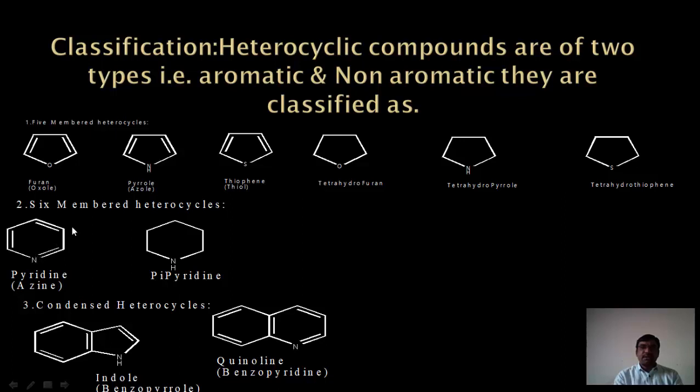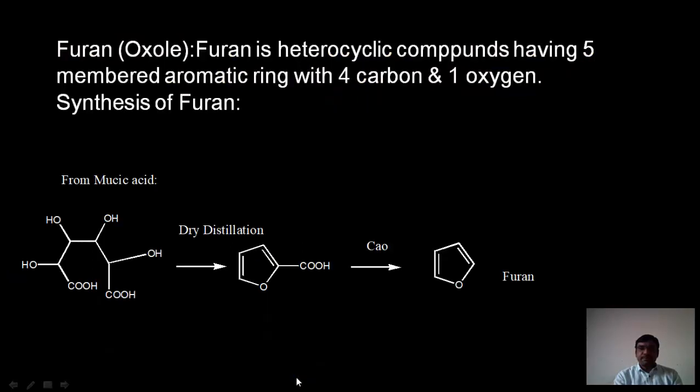The second category is the 6-membered heterocyclic compounds, in which the first example is pyridine. Its IUPAC name is azine. The third category is the condensed heterocycle, meaning a condensed ring is present. The first example is indole. It is also called benzopyrrole. The second one is quinoline. It is also called benzopyridine.